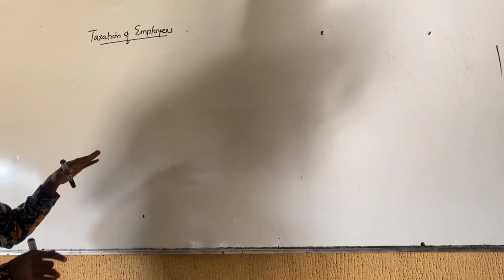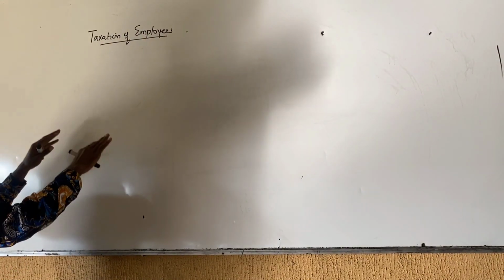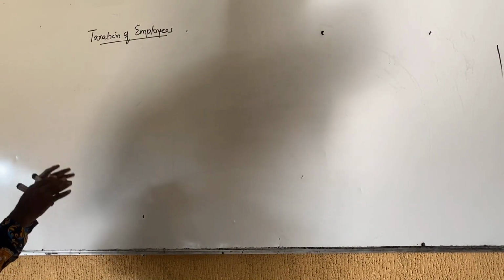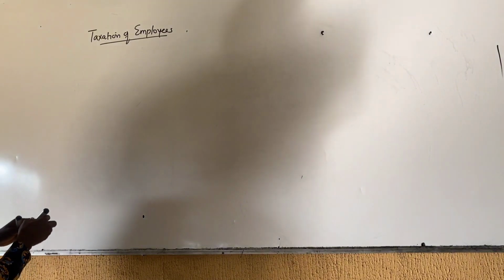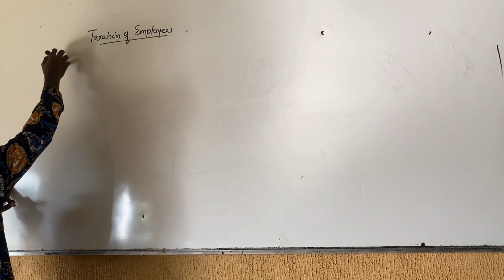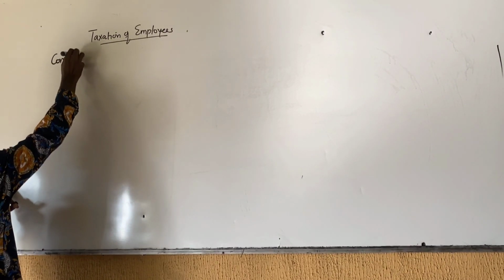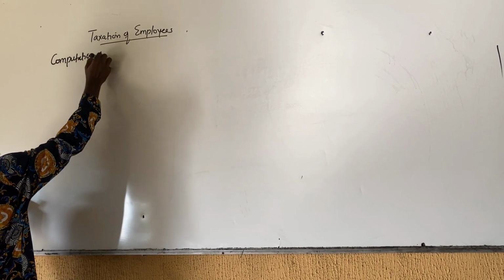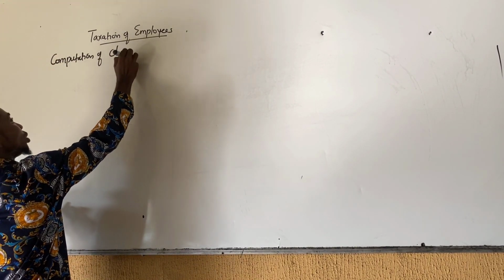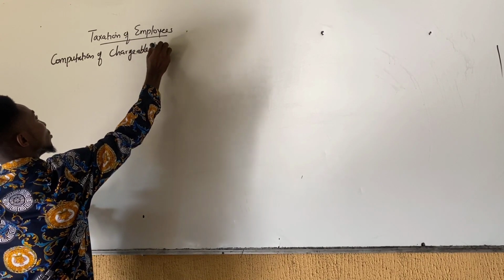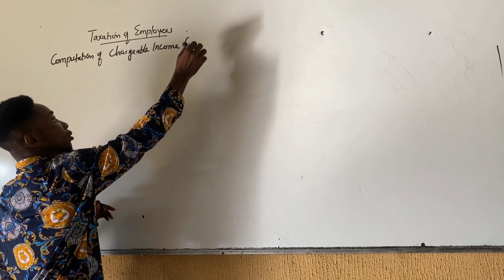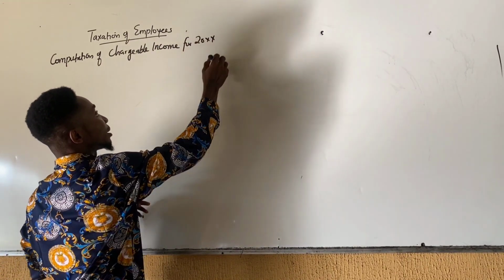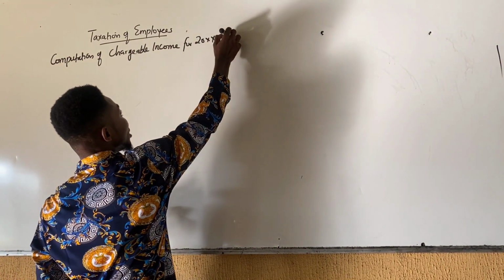Let's consider the format to compute chargeable income and also the tax liability of an employee. So we start from here. It's a computation of chargeable income for that particular year of assessment.